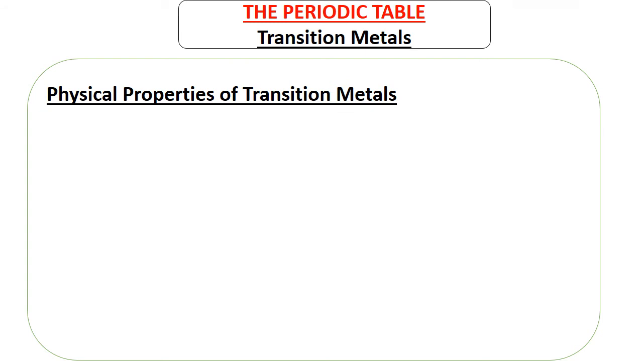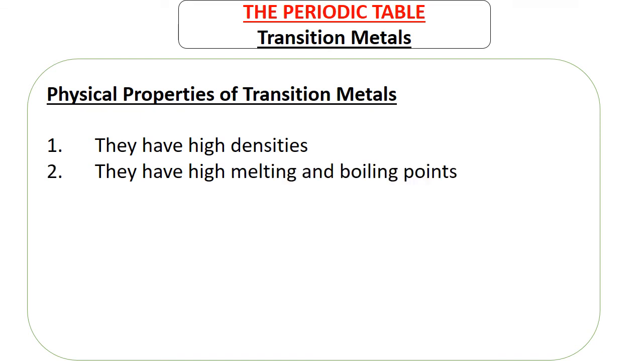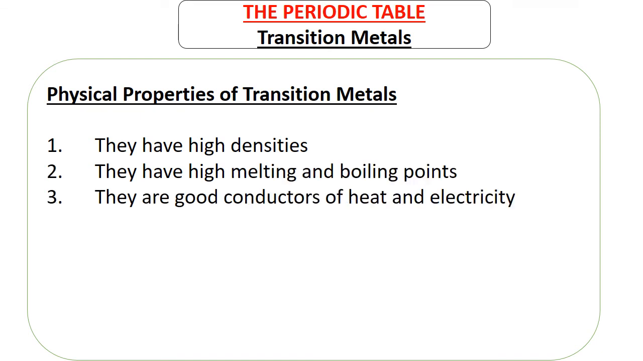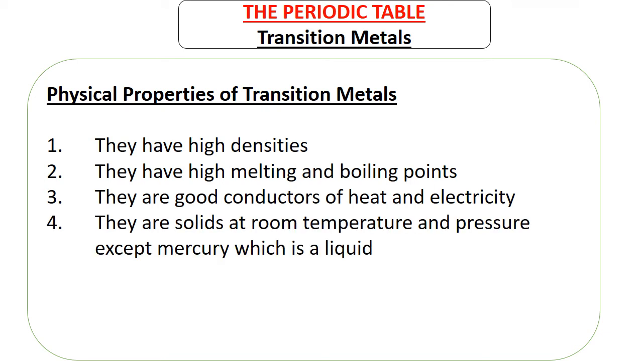here are some physical properties of transition metals. One thing about this, as we are studying these physical properties, you should keep in mind that they're just metals. So the properties of metals should apply to transition metals. First, they have high densities. They are metals, so expect them to have high densities. They have high melting and boiling points. They are good conductors of heat and electricity, just like any other metal.